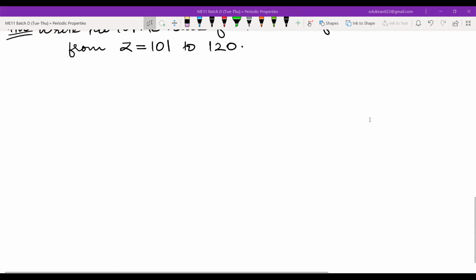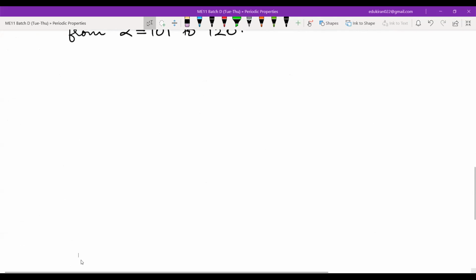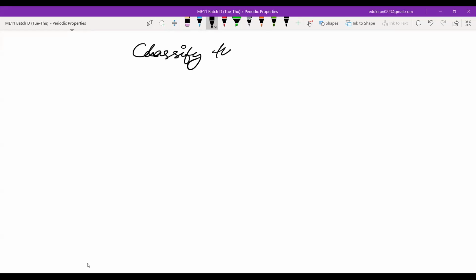Fine. So let us move on to the periodic table. Whenever you classify something, there should be a basis for classification. So you have to classify the elements.